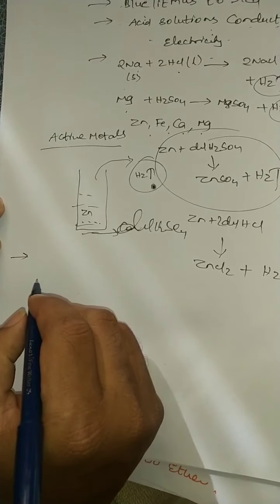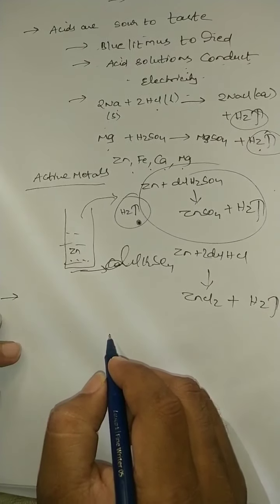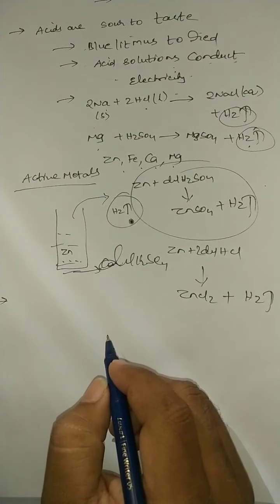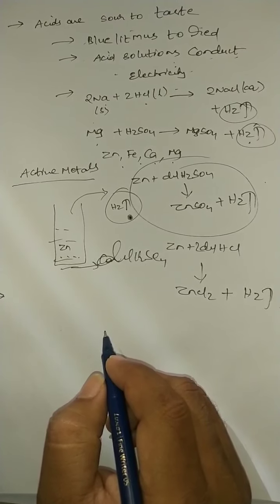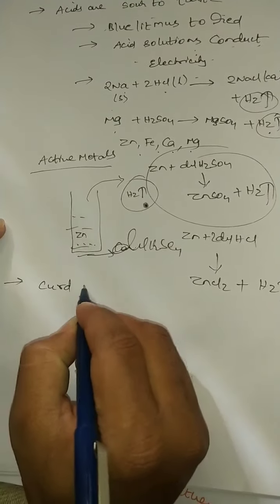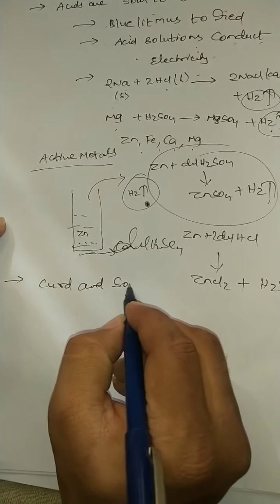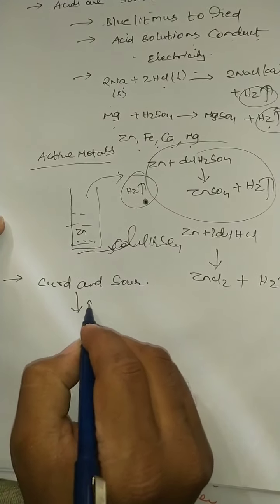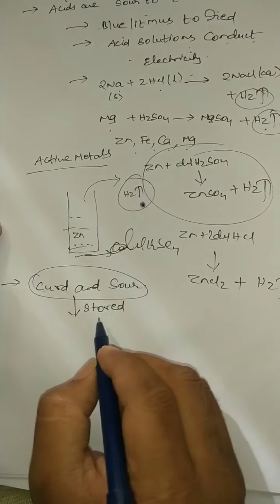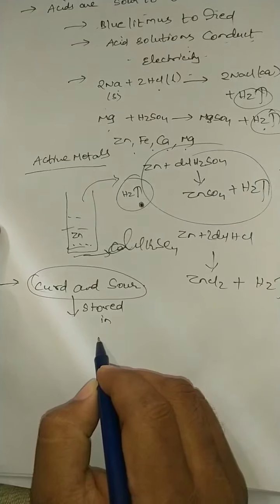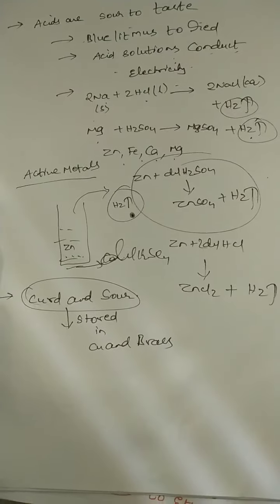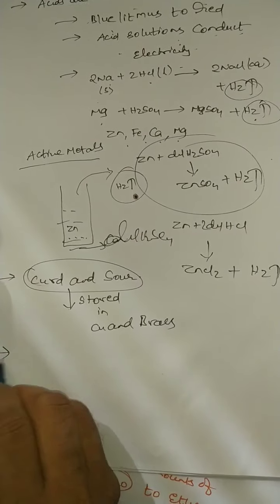One more point to remember, students: curd and other sour foodstuffs should not be kept in vessels made of certain metals like copper and brass. Curd and sour materials should not be stored in vessels made of copper and brass. That is an important point. Why?